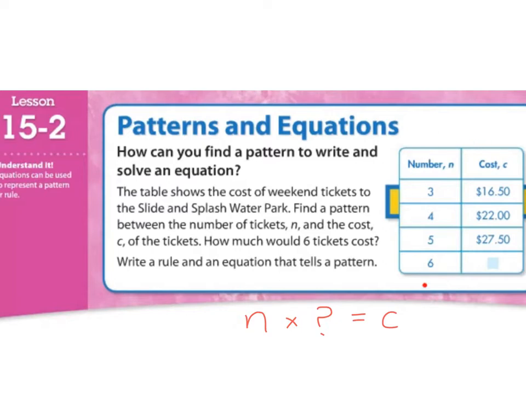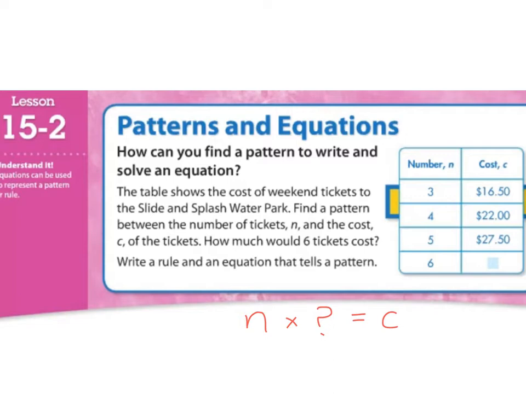Specifically on this one, I know that we're going to have N times something, and that's going to equal the cost. So I have N, which is 3, and we're going to multiply that times something, and we get 16.5. Now these are all different examples, but they all follow this same rule that we're going to find. It's 4 times that same number, and you get 22. 5 times that same number, and you get 27.5.